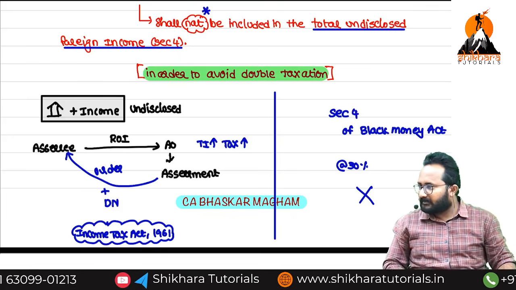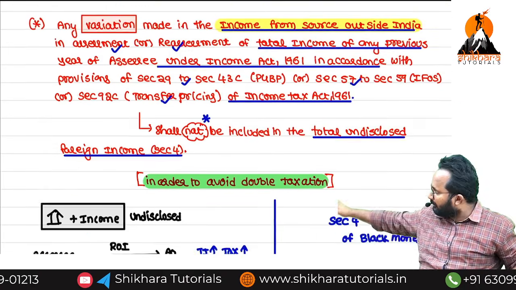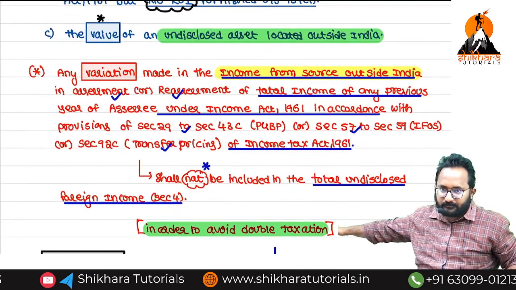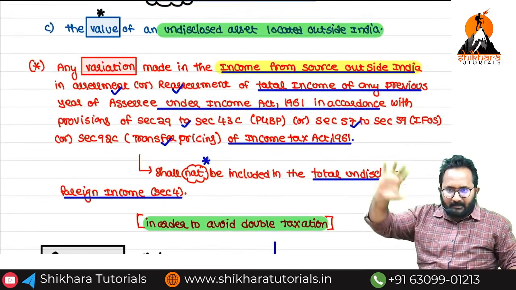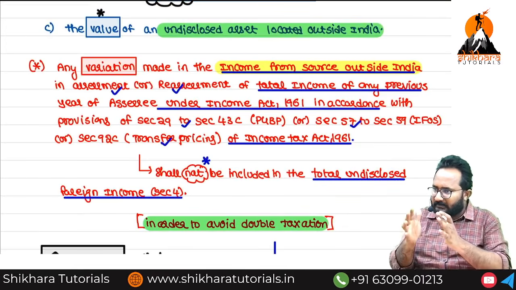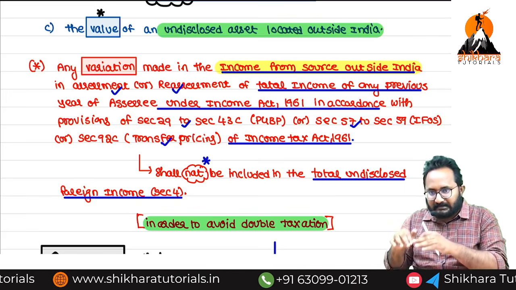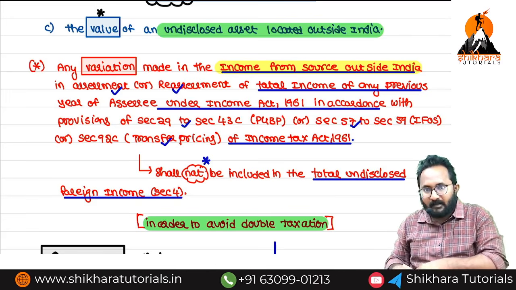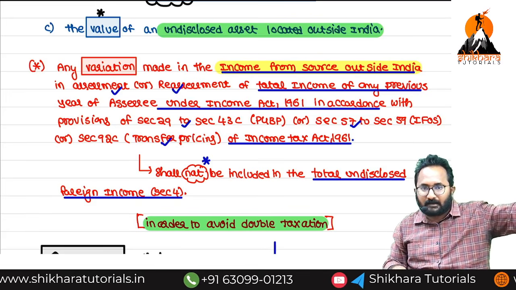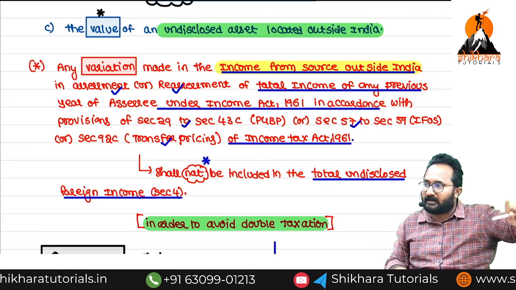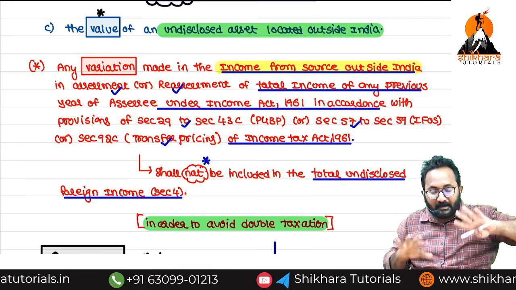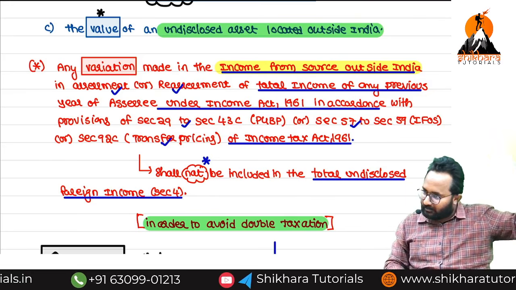Sir, very easy chapter, but you have to remember all these things first. Income Tax Act 1961 only, first and foremost. If it does not fall under Income Tax Act 1961, then we have to levy the tax under Black Money Act regarding the undisclosed foreign income and foreign asset only.